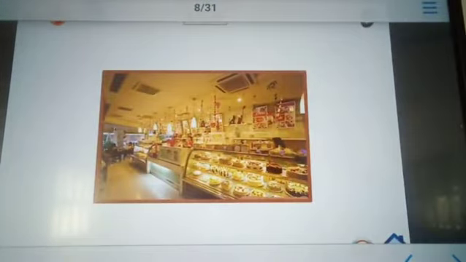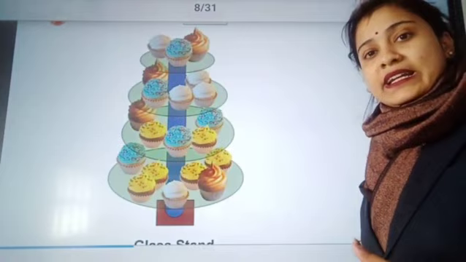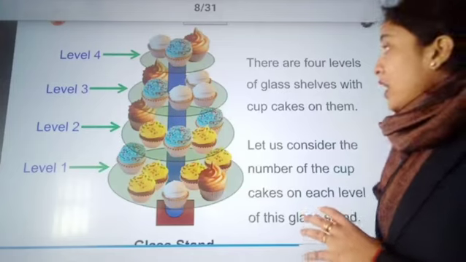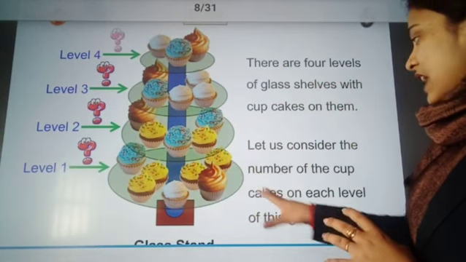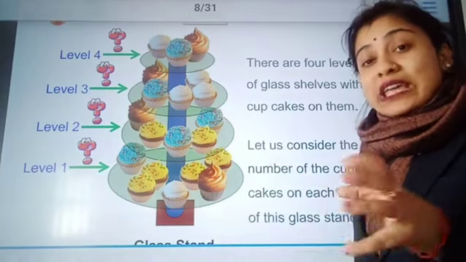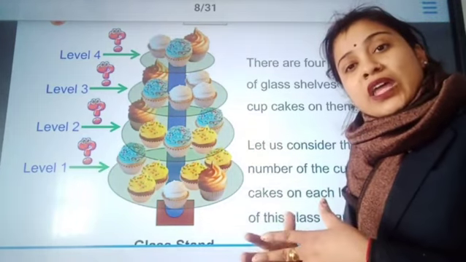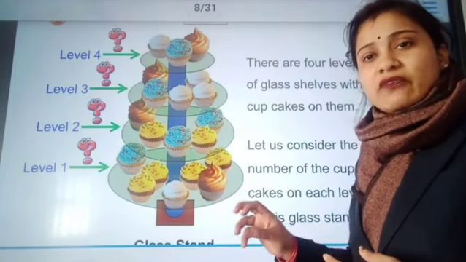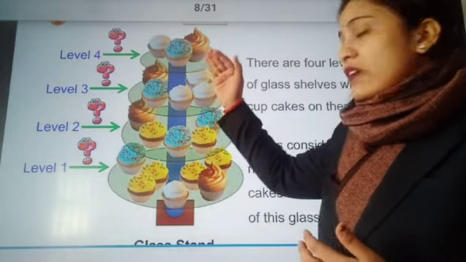Now, for example, we went to a shop and here we have a collection of cakes arranged on racks. There are 4 levels, and on each level the cupcakes are arranged on a glass stand. Now, what can we do? We can take information about it, such as how many cupcakes are there on a glass stand on each level. So from there we can take the information like how many cupcakes there are on level 1, on level 2, on level 3, on level 4.